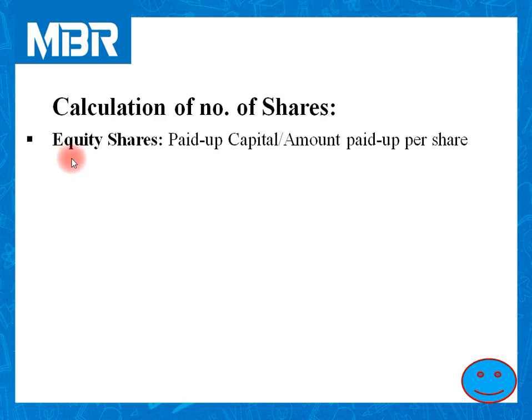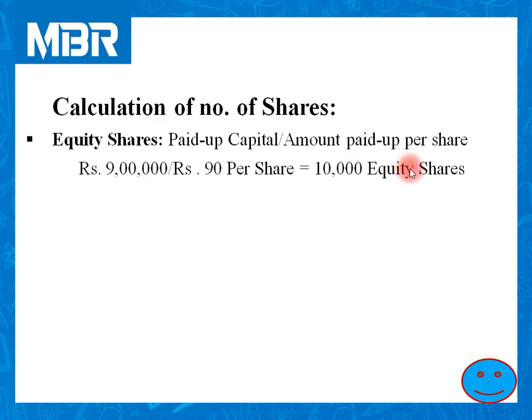Let us calculate for equity shares. If you have checked the liability side of the balance sheet, paid up capital is given and amount paid per share is also given. So for equity share, the share capital is rupees 9 lakhs and paid up value per share is rupees 90. So 9 lakhs divided by 90. So number of equity shares issued by the company is 10,000.